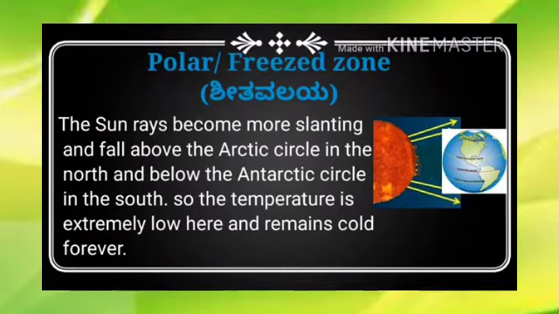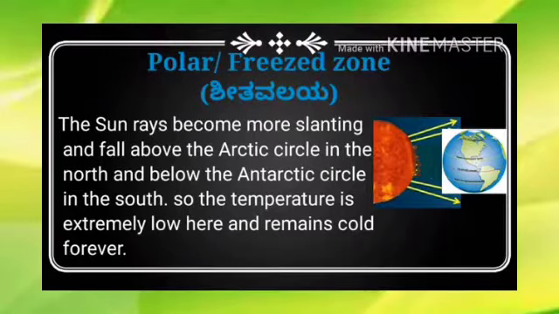In this region, the sun rays become more slanting and fall above the Arctic Circle in the northern hemisphere and below the Antarctic Circle in the southern hemisphere, and it remains cold forever. This is the last zone, that is the polar zone.